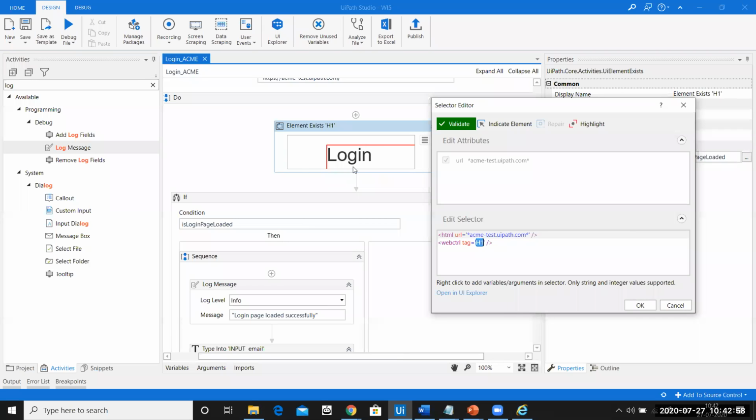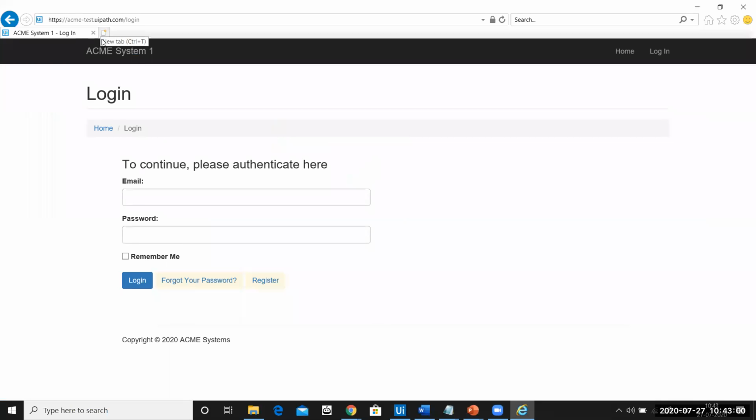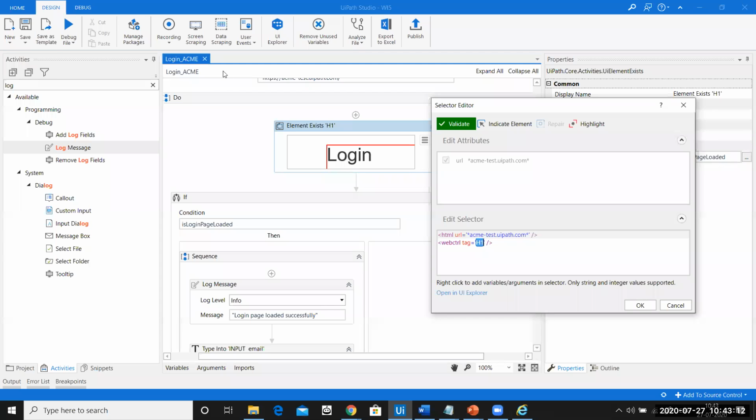Let's say, for example, tomorrow I change this entire page, and instead of login over here I say logout or I say welcome, and I keep it as an H1 tag itself. In that case also, our automation will say yes, the element exists, and proceed further. That is going to be a problem for us. So you'll have to check each and every time whether the selector has been generated successfully or not.